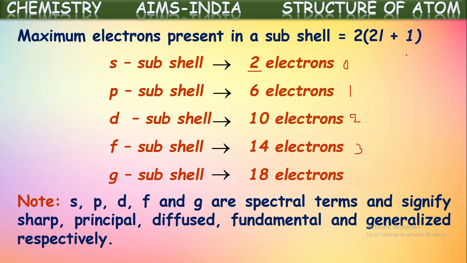So S, P, D, F, G are spectral terms and signify something. Yes, here we are using the names for these subshells S, P, D, F, and so on. S signifying sharp, P represents principal, D represents diffused, F representing fundamental, and G representing generalized respectively. So they are the names signified here based upon these symbols.